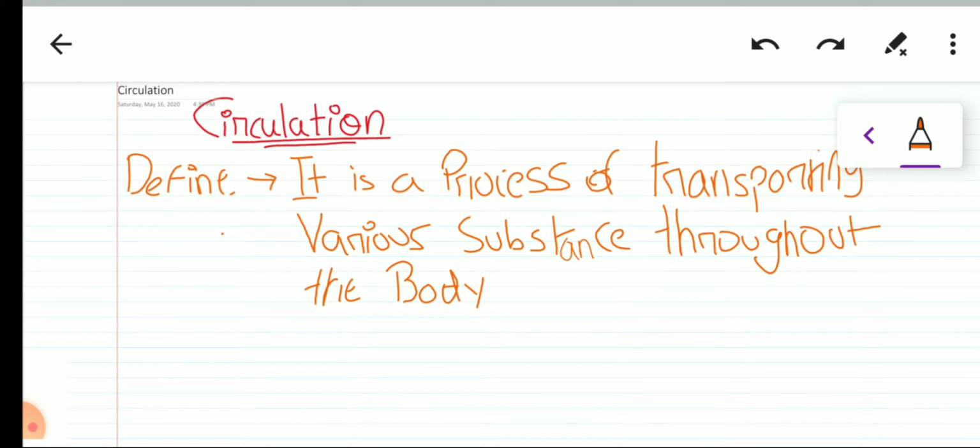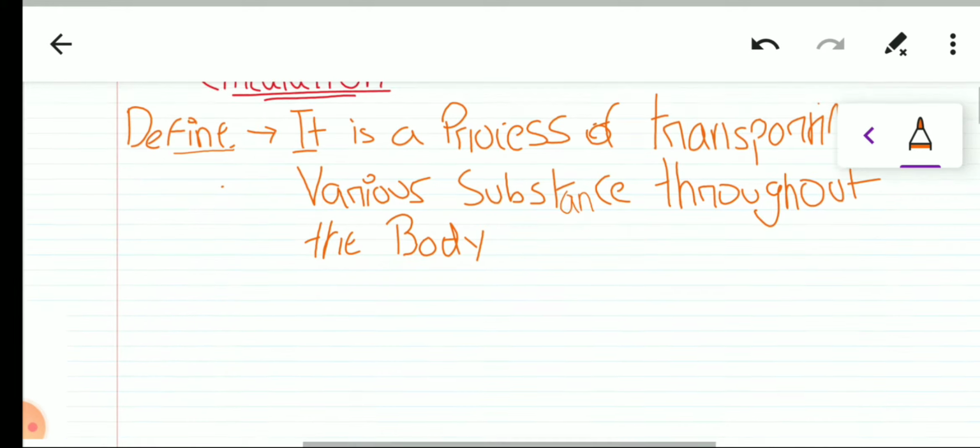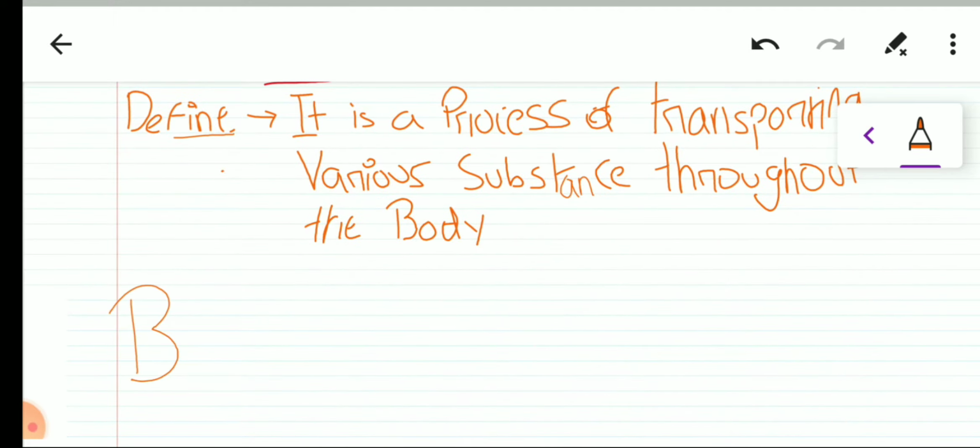So first of all, we will start by defining circulation. Circulation is a process by which various substances are transported throughout the body. What substances? It might be respiratory gases, nutrition, minerals, or wastes. Through which medium are they transported? It is transported through a medium known as blood. We are very familiar with it.